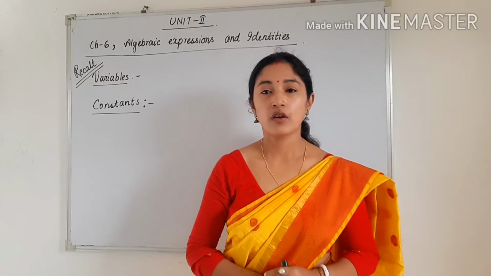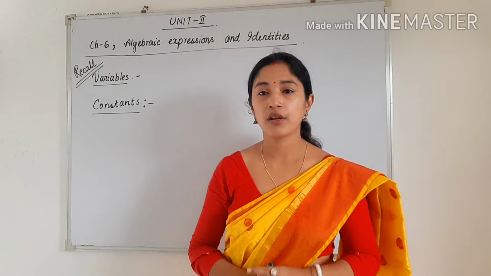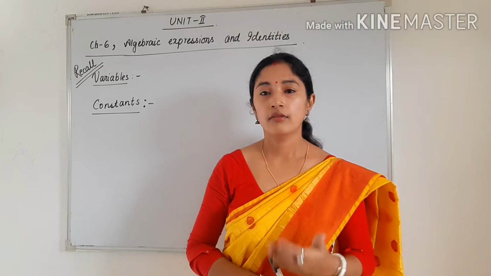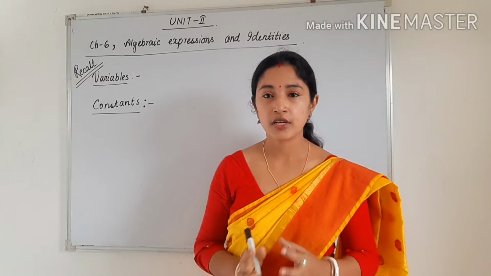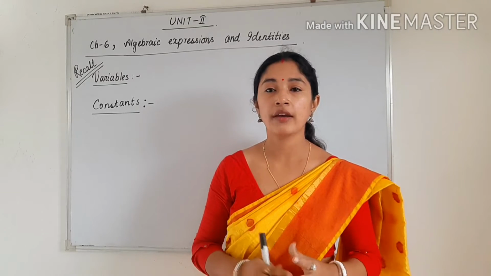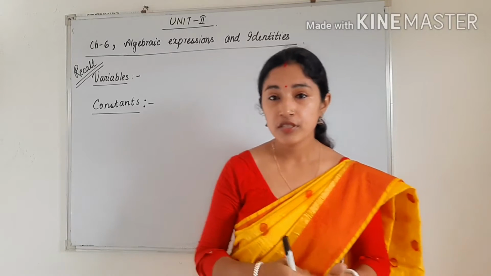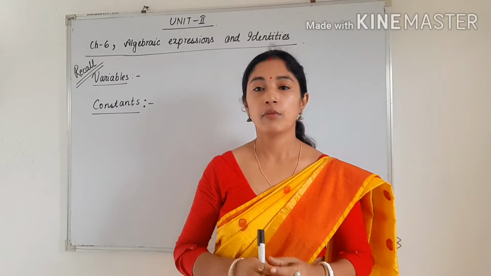After that we are going to study factorization and then linear equation in one variable. The 3 chapters are very important in your higher classes. When you go in higher classes, this unit is very helpful, and it has many applications in physics also. Okay, so try to learn it and try to remember the points.